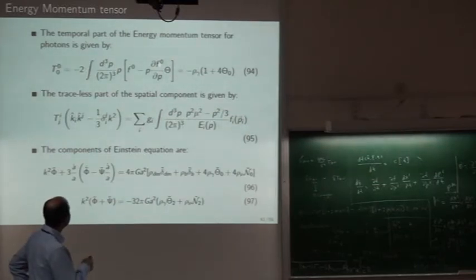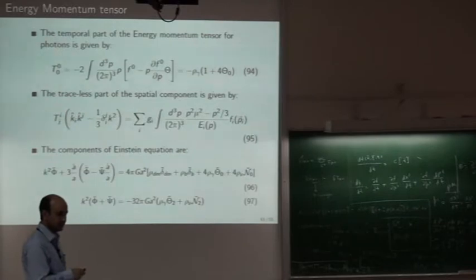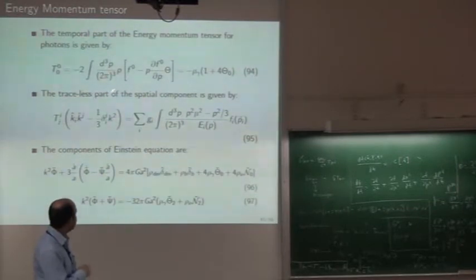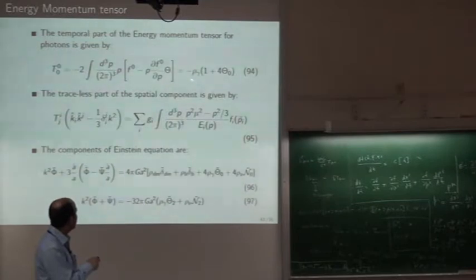written in this way. Again, go back to maybe Jackson or Weinberg's Cosmology and Gravitation book and see the exact expression for the energy momentum tensor T^μν, how it is written. It depends on the distribution function, and we are taking the linear limit of that. For the distribution function, we just consider the first two terms. So this is the T_00 part, and again integration is done over this thing.